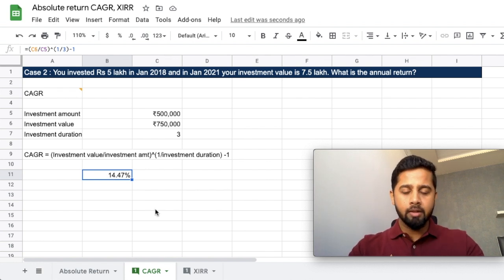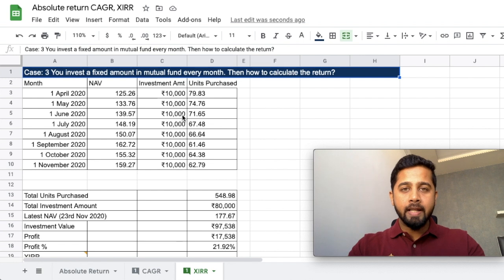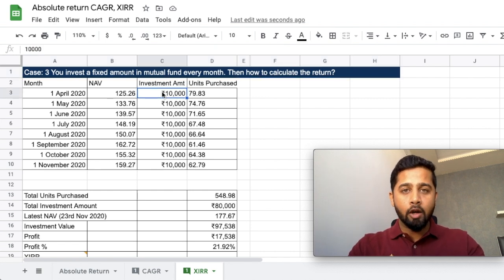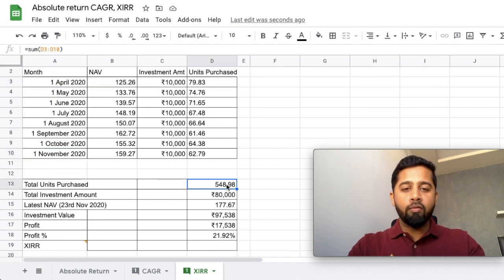It is pretty simple. Now let's take case 3, where you invest money in terms of SIP rather than doing the lump sum. Now in case 3, you invest a fixed amount every month instead of a lump sum. So you want to know how to calculate the return in that case. Here you can see that we are using the calculation from the previous video where we learned how your SIP return works. So you made a SIP of rupees 10,000 per month starting 1st April 2020 till 1st November 2020. So in total, you purchased a total of 548.98 units. You made an investment of rupees 80,000 and your investment value became